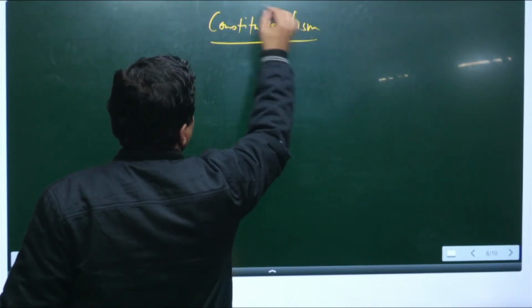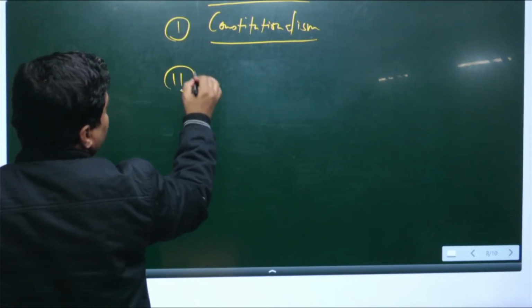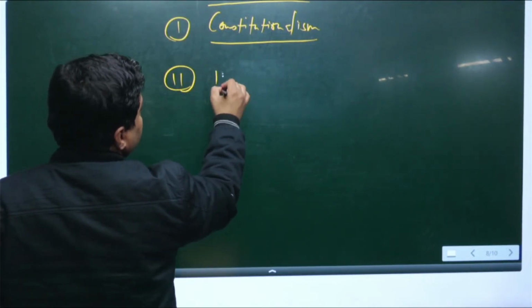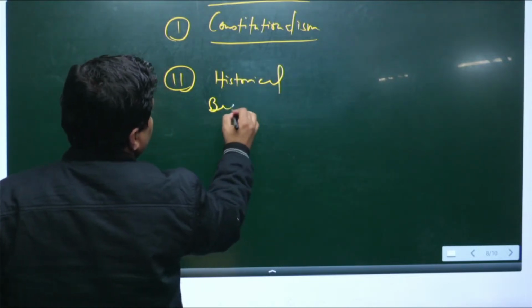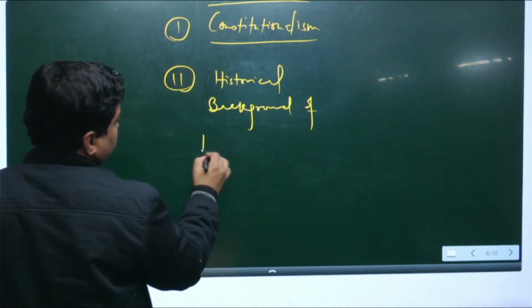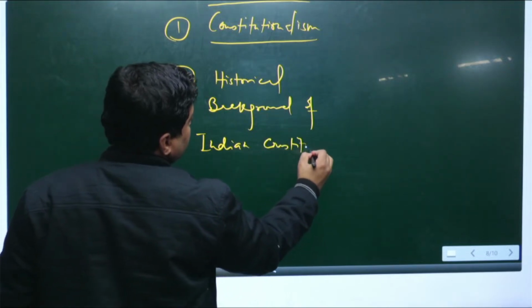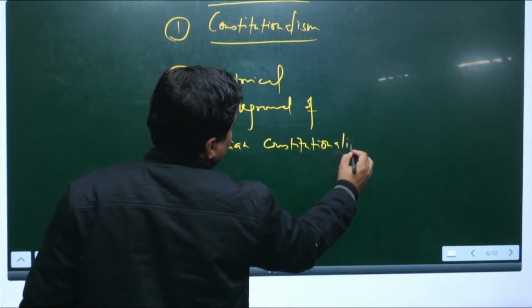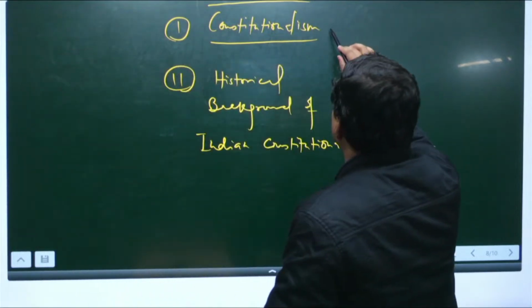First try to understand constitutionalism, and then we will see it in the historical background in the Indian context.